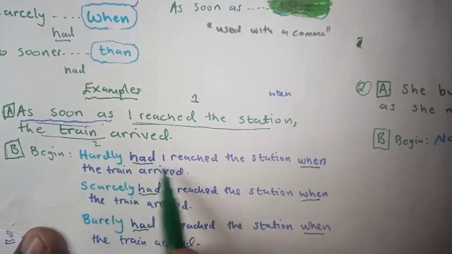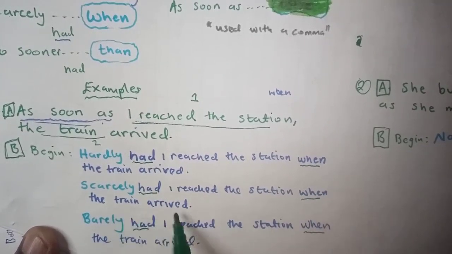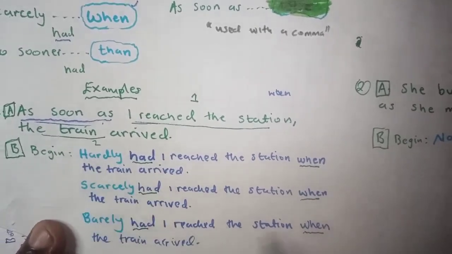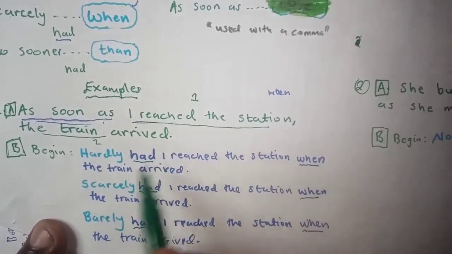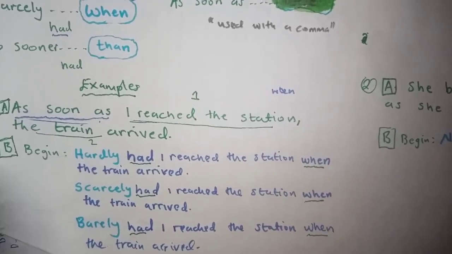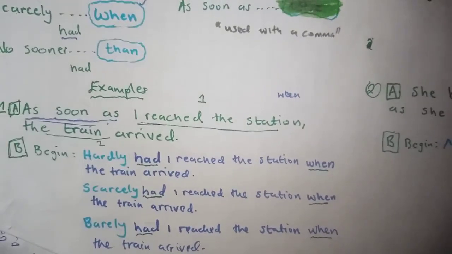Okay, so hardly had I reached the station when the train arrived. Scarcely had I reached the station when the train arrived. Barely had I reached the station when the train arrived. So you notice that the words here, hardly, scarcely, and barely, are used in actually the same ways. This is because they mean the same thing. Okay, so we're done with hardly, scarcely, and barely.